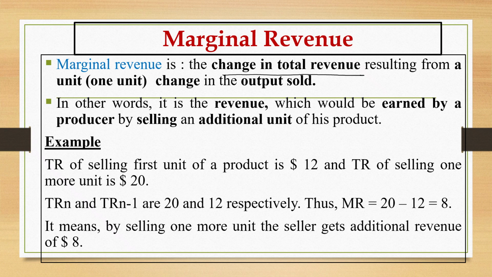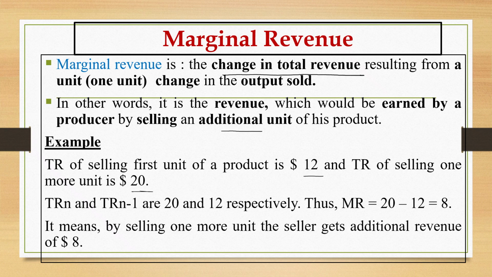So in other words, marginal revenue is the revenue which would be earned by a producer by selling an additional unit of the product. So we will take an example. TR means total revenue. Selling the first unit of a product gives $12. See, for marginal revenue, what do we see? We see the change in total revenue. That is why the total revenue of selling the first unit of a product is $12 and the total revenue of selling one more unit is $20.